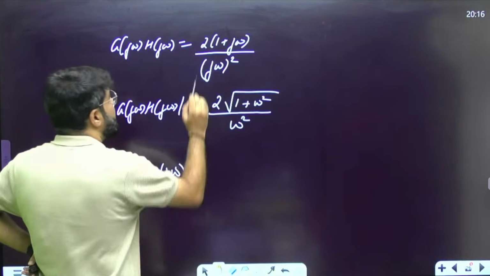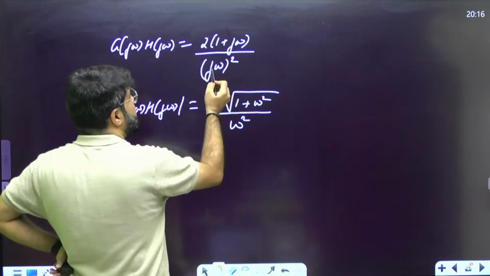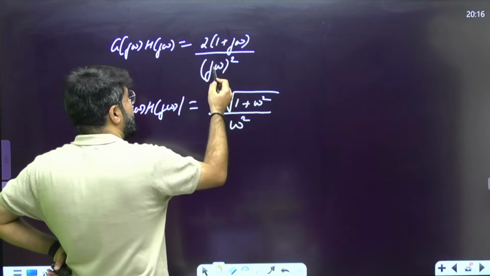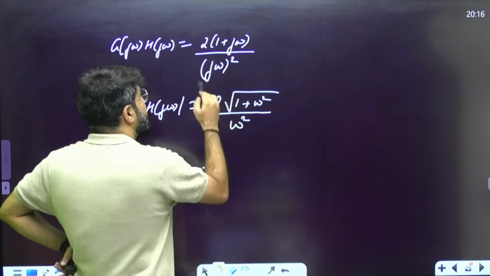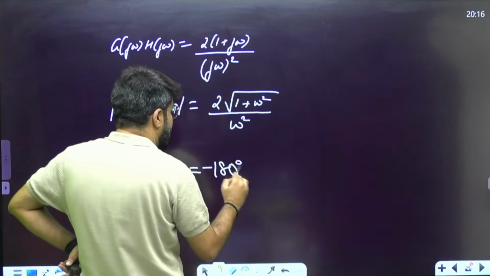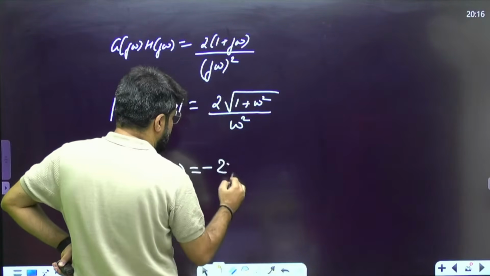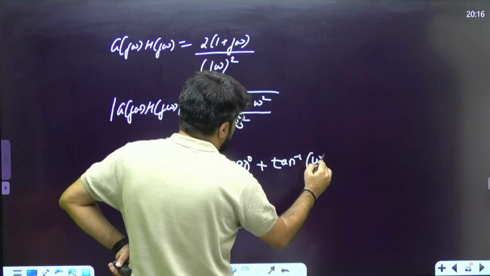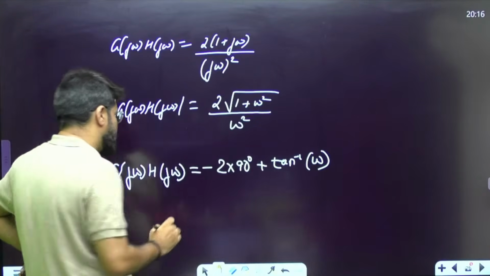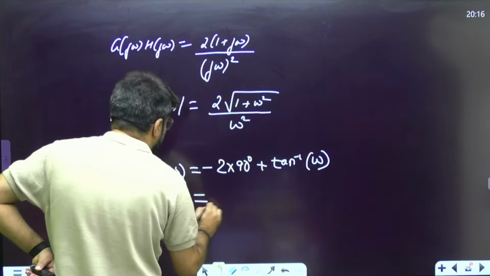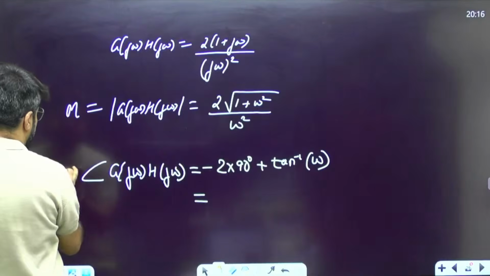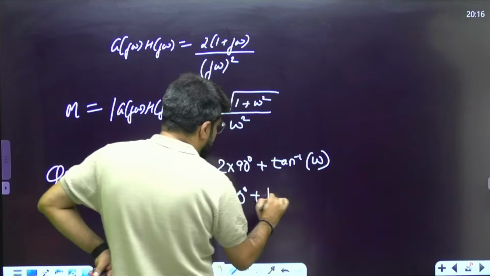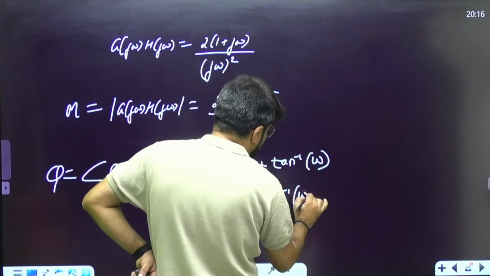Then what is the angle of G(j omega)H(j omega)? The angle will be tan inverse. Now see, j omega in the denominator, any phase I write negative, but j omega imaginary phase is 90. j omega 2 times, so that will be minus 180 degree. It's like minus 2 times 90 degree, and then plus tan inverse omega, tan inverse y by x. Let me call this magnitude, and this phase phi. The phase part is actually minus 180 plus tan inverse omega.